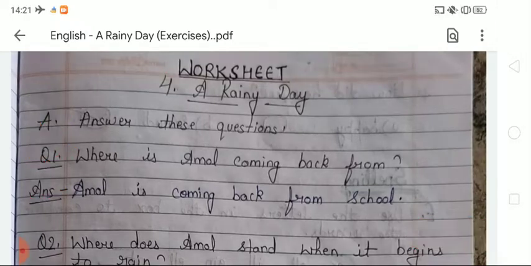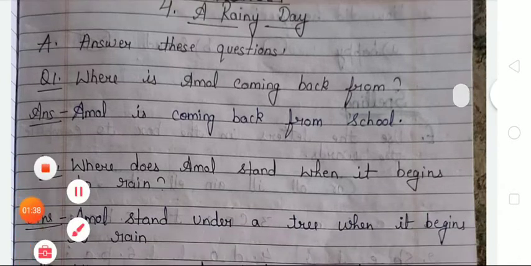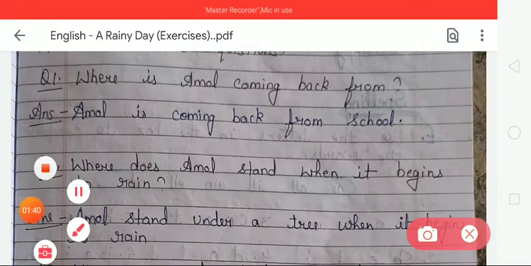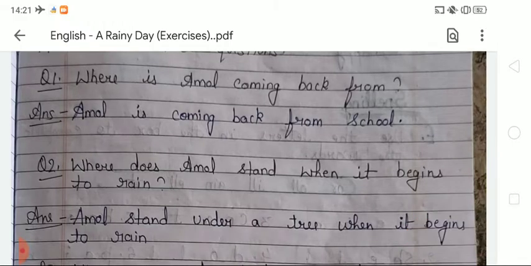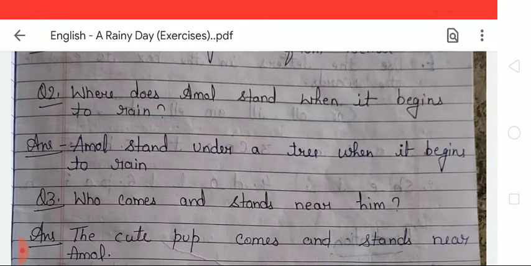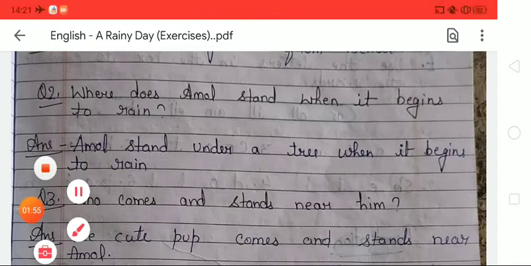Now the next question is, where does Amol stand when it begins to rain? So what will be the answer? Students, we have to write the answer, that is, Amol stands under a tree when it begins to rain. So question number 2 is done.